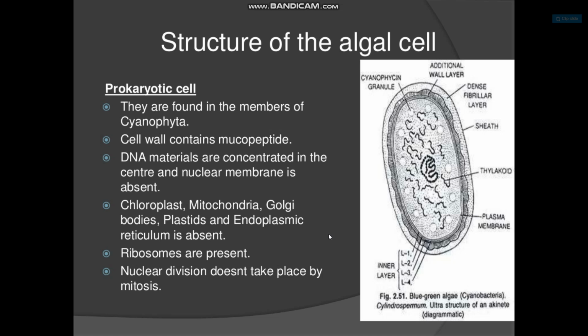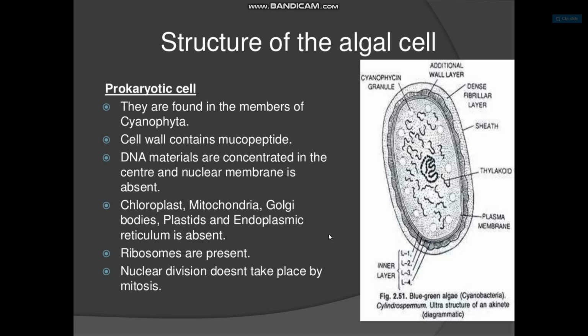Structure of the algae. They may have prokaryotic cells, found in members of Cyanophyta. The cell wall contains mucopeptides. DNA material is concentrated in the center and the nuclear membrane is absent. Chloroplast, mitochondria, Golgi body, plastid, and endoplasmic reticulum are absent. Ribosomes are present.